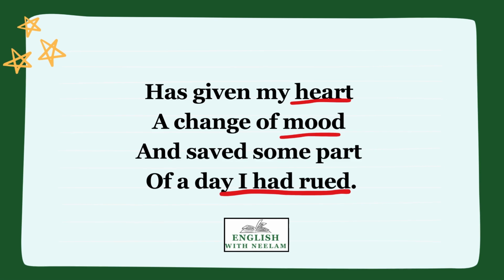Now we come to the second stanza. Has given my heart a change of mood and saved some part of a day I had rued. In this stanza, the poet is trying to say that two negative things, one is the crow and the other is the hemlock tree, had a positive effect on him. The other thing that he is trying to say is that all the objects of nature give us happiness. They erase sadness from our life.